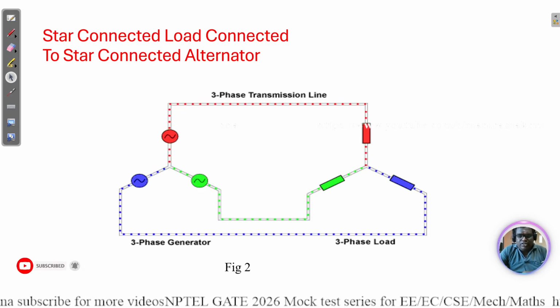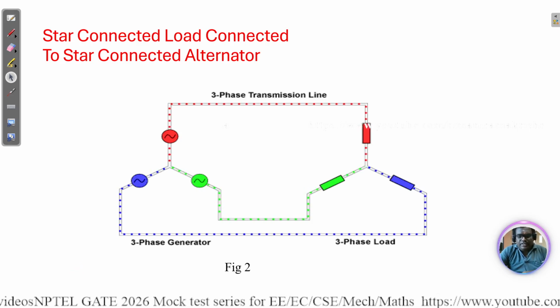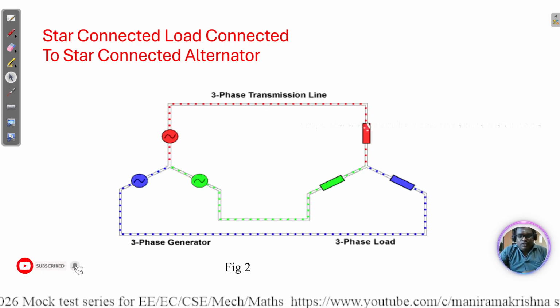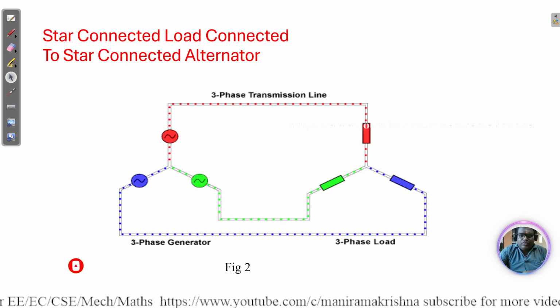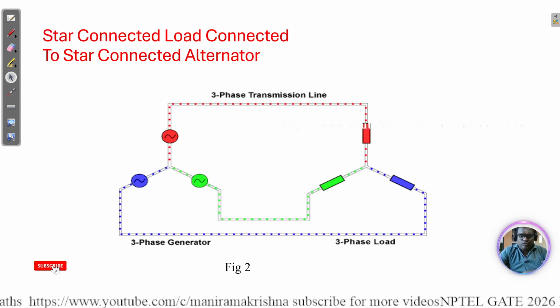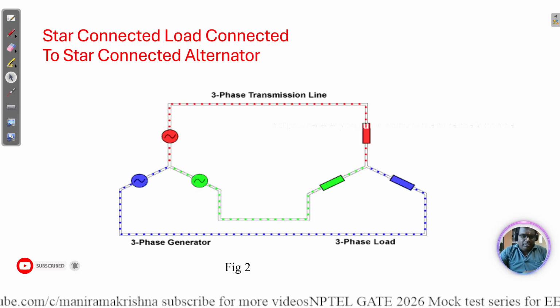In the star connection, the windings are joined in a series connection, so the voltage will be divided. But in a parallel connection, the line and phase voltage across the lines and phases will be the same, like a parallel connection, but the current will be different.